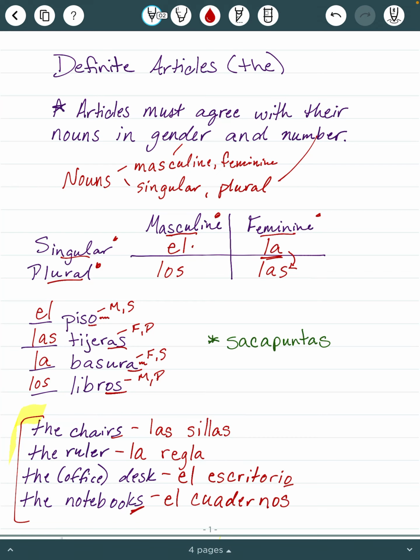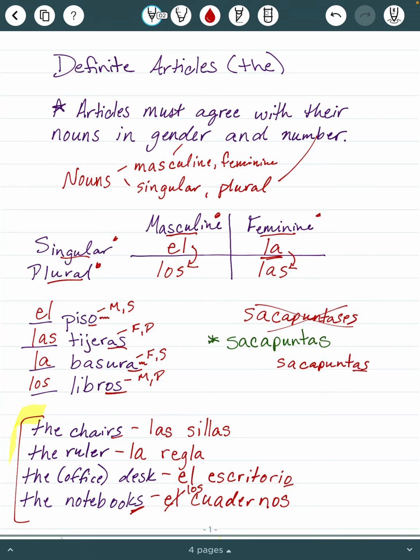And then we do need to change that singular article to plural. So we're going to change el to los. Los cuadernos. Now we have to be careful with sacapuntas. There is no such word as sacapuntases. That's not a thing. Remove that from your vocabulary. So remember, it's kind of like the English word deer. There's one deer, or you can say two deer, never deers. So same thing with sacapuntas. If you're looking for the pencil sharpener, it will be sacapuntas, and it's just the one pencil sharpener.